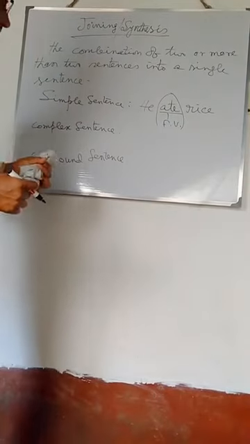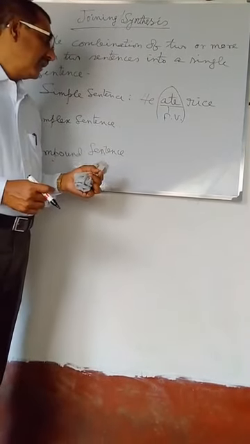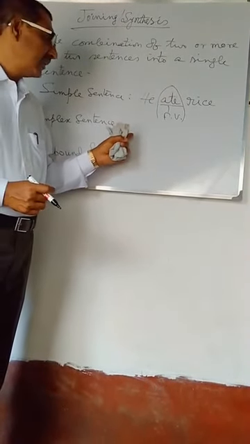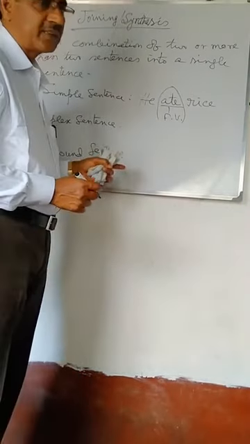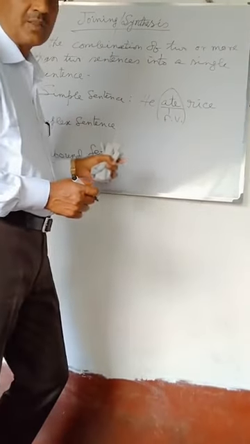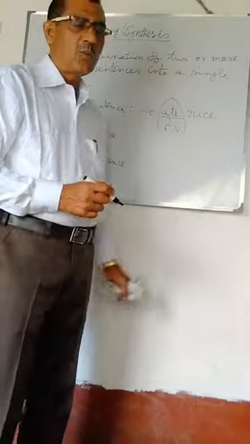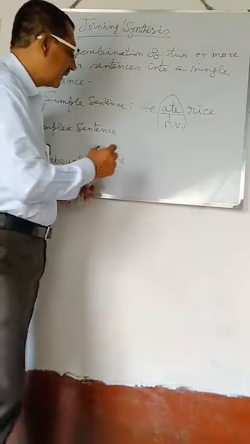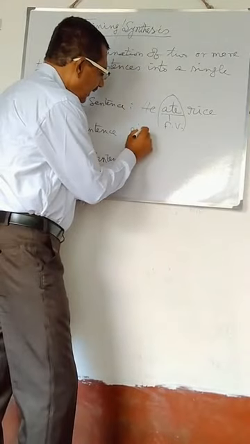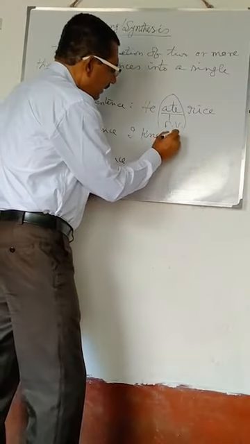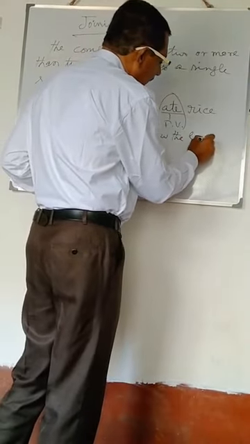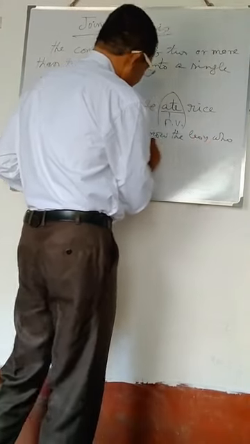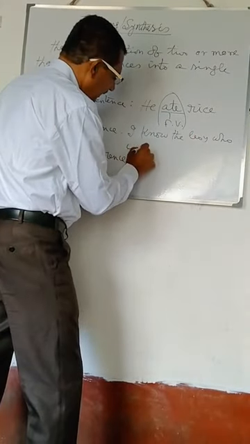Characteristic feature of complex sentence. A complex sentence is the one which consists of one principal clause and one or more than one subordinating clause or clauses. Now see the example. I know the boy who came here yesterday.